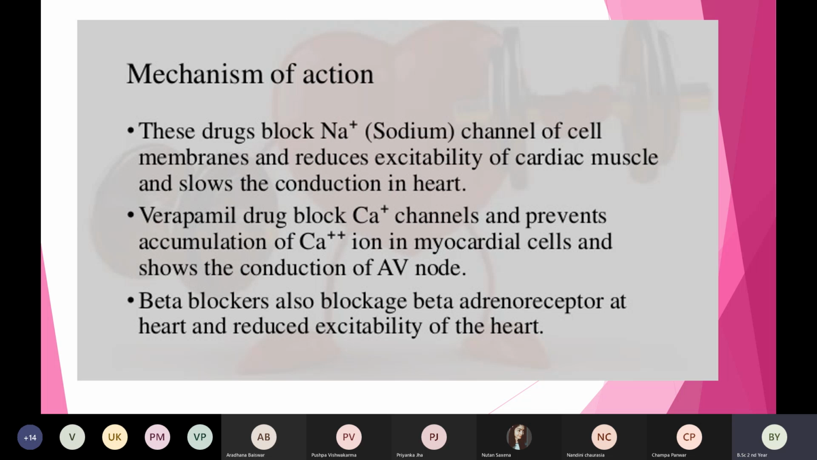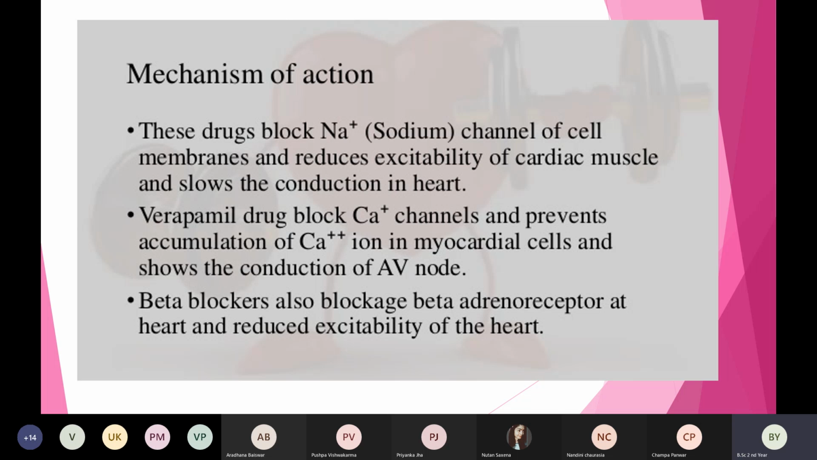Then last is the beta blockers. They also block the beta adrenergic receptors at the heart and reduce the excitability of the heart. I have taught you about beta blockers in the previous classes, in detail. They are also under the category of antihypertensive agents. So these beta blockers, what do they block? Which type of receptor? They block the beta adrenergic receptor. Where is it present? It is present at the heart.